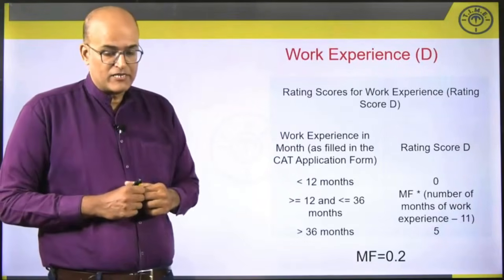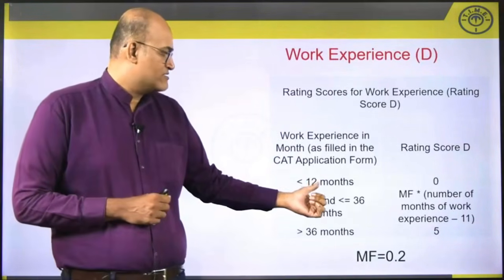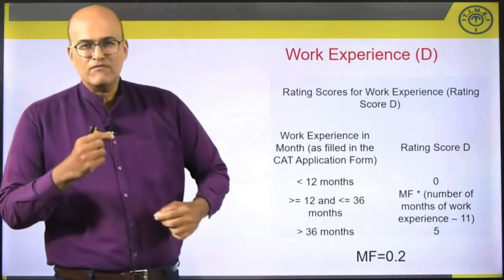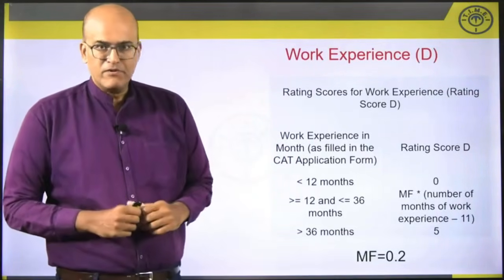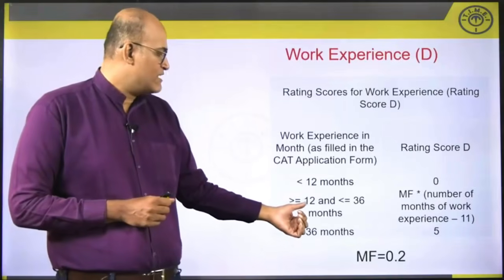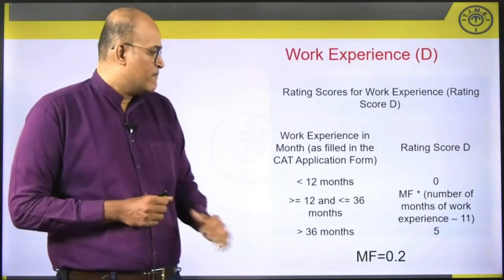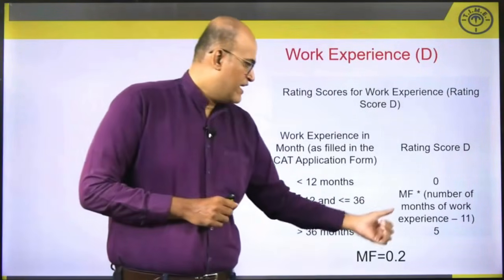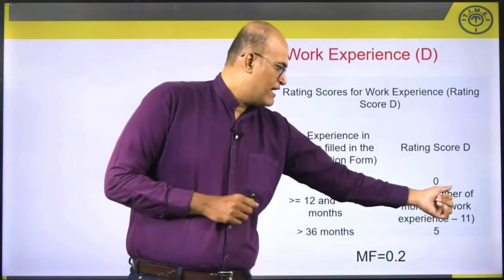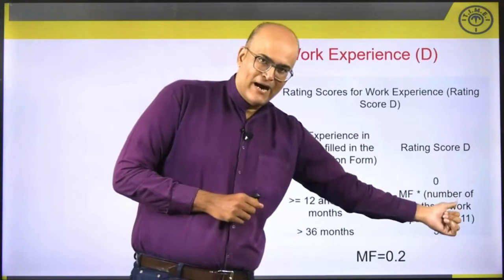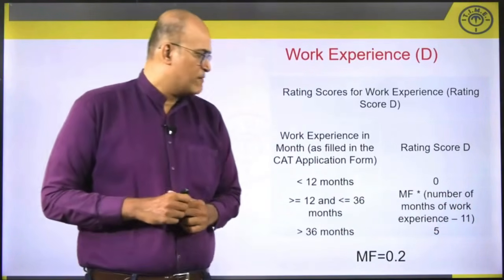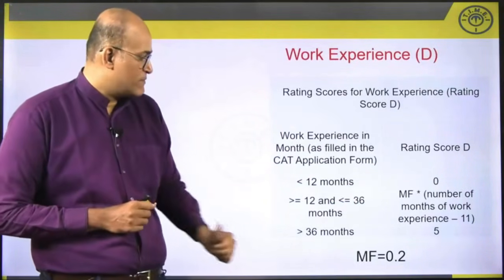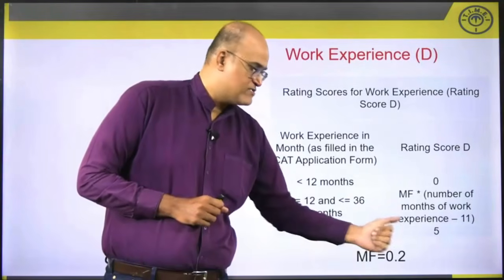For giving weightage for work experience, people who have got less than 1 year of experience will be given 0 marks. So people who have got 8 months, 9 months, 10 months, 0 marks will be given for work experience. For people who have got equal to or more than 1 year up to 3 years, they have created a small formula. The multiplication factor multiplied with the number of months of work experience that you have got minus 11. What is that multiplication factor? The multiplication factor would be 0.2.